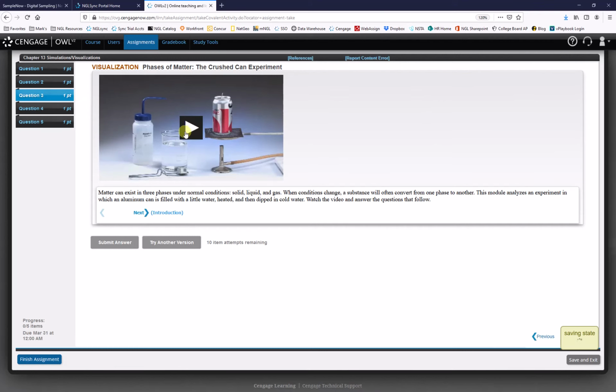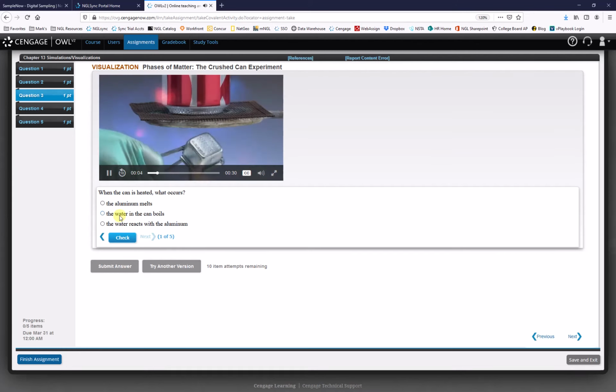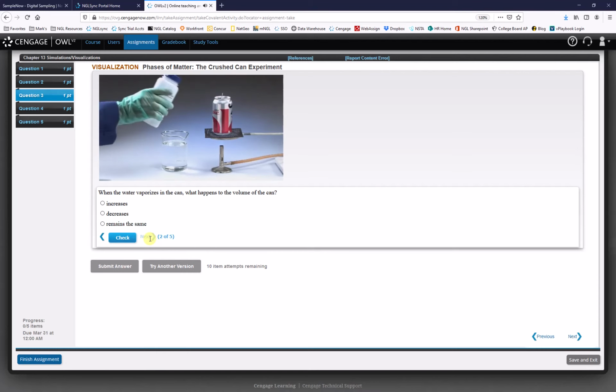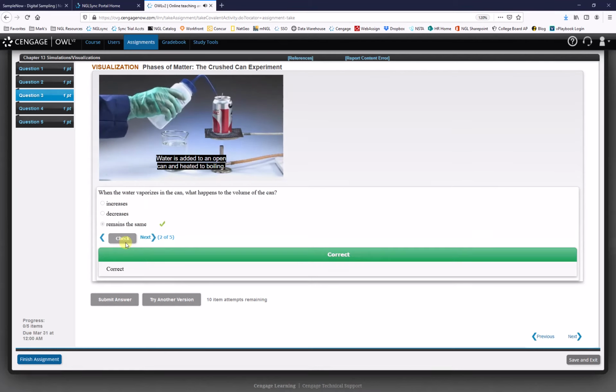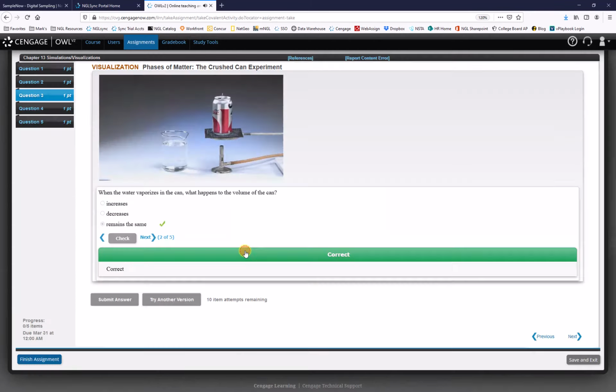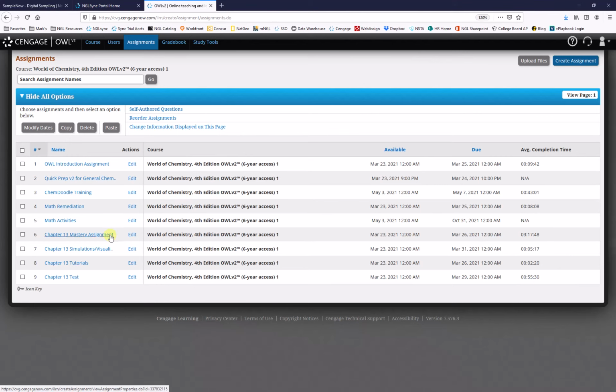Visualizations always begin with a video or other animated movie where students are answering questions based on what they've observed in the movie. This is the crushed can experiment. This is a very typical one, and students will answer 5 questions about this visualization, this video that they are watching. Water is added to an open can and heated to boil. So those are the simulations and visualizations. A really great component of OWL built right into every chapter. There are dozens and dozens of those simulations and visualizations.